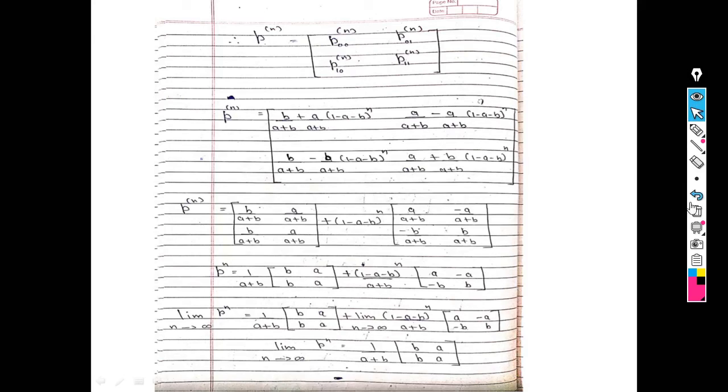So finally, what is p raised to n? p00 raised to n, p01 raised to n, p10 raised to n, p11 raised to n. So in the first case we find this row and in the second case we find the second row. So what is the answer of p00 raised to n? This one. p10 raised to n, this is nothing but my answer. p11 raised to n is this.